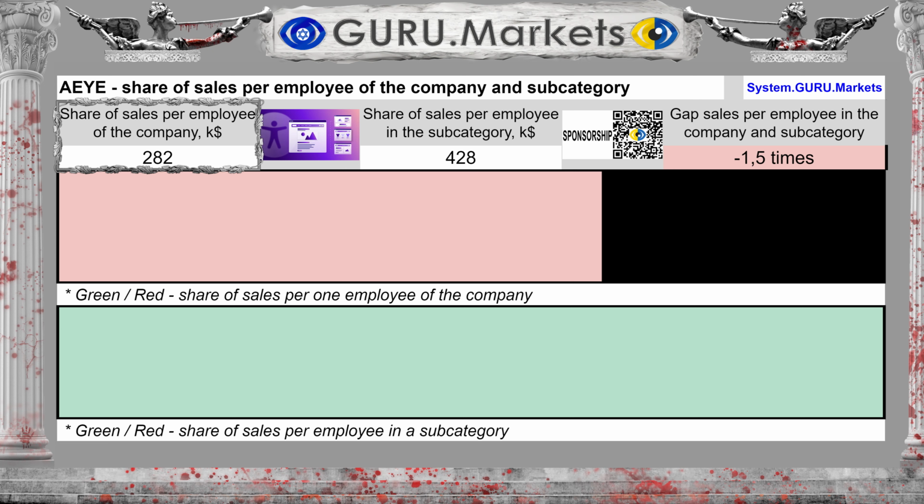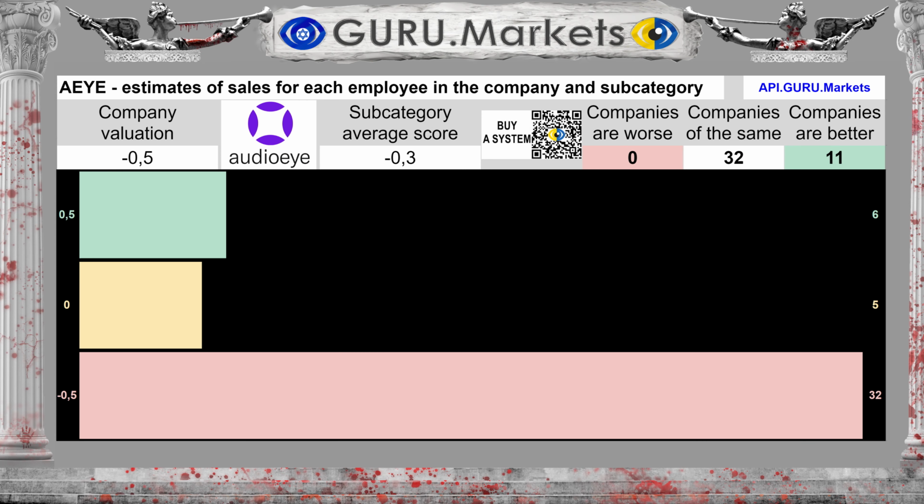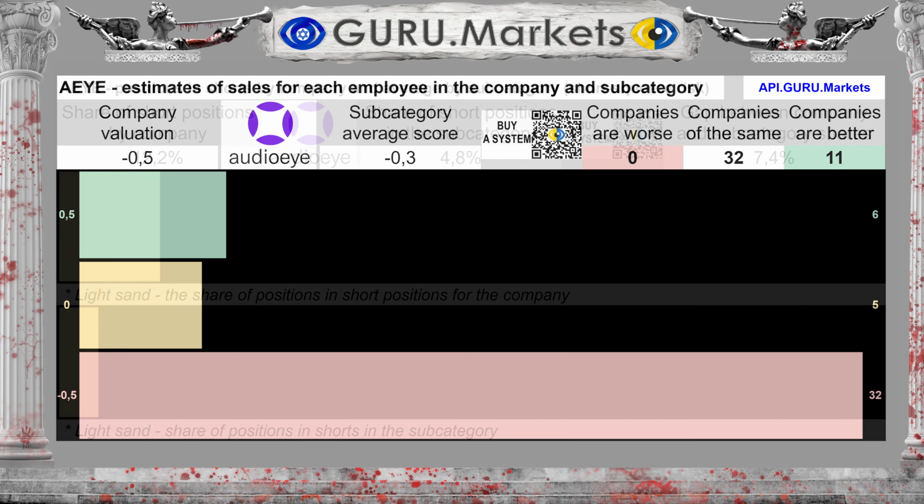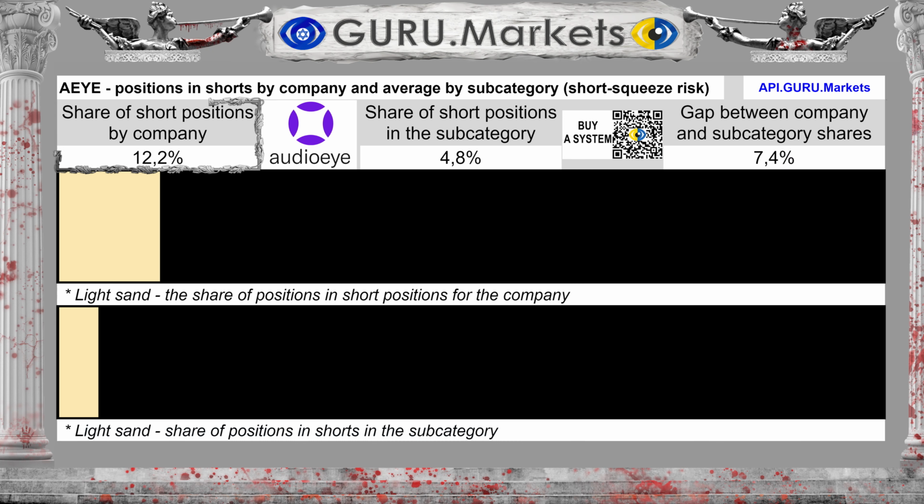The volume of revenue for each employee of the organization is $282,000. In the subcategory, $428,000. The difference between the subcategory average and the company's performance is 52%. Estimation of the share of revenue per employee in comparison with indicators in the subcategory: Tolerable, minus 0.5 points.